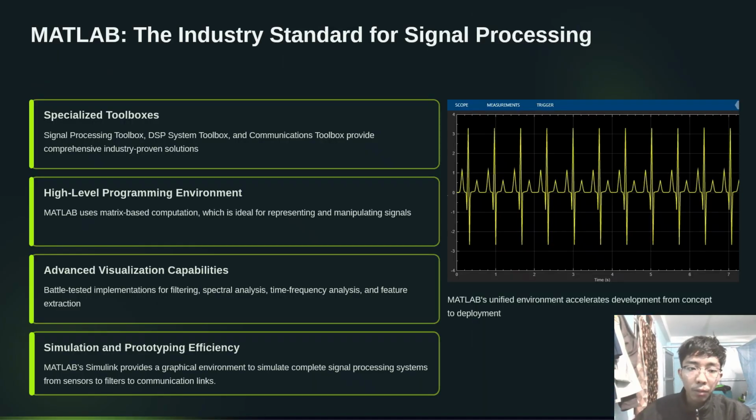Now, coming to the next one, that is MATLAB. And why is it considered the industry standard for signal processing? MATLAB is a tool that was created by MathWorks and it is a very powerful piece of software. It has specialized toolboxes like the Signal Processing Toolbox and the DSP System Toolbox that make everything faster and more reliable. MATLAB's matrix-based environment makes it perfect for manipulating signals, and with Simulink, you can even simulate complete systems from sensors to filters to communication links.